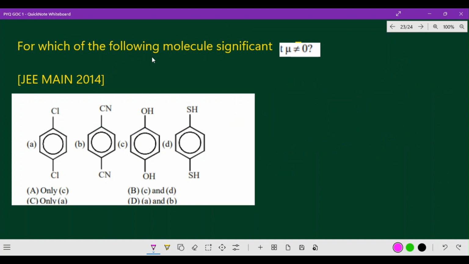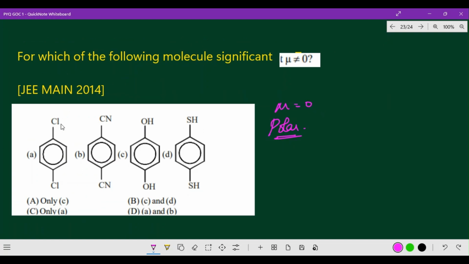Which of the following molecules has significant mu equal to 0? Okay, this is also a JEE Mains question. Usually mu is not equal to 0, that means it has to be a polar compound, right? Here, when we talk about dipole moment in a single molecule with chlorine atoms, naturally this will go upwards and this will go downwards, in the chlorine atoms attached to the benzene ring. So mu is equal to 0 for option A.